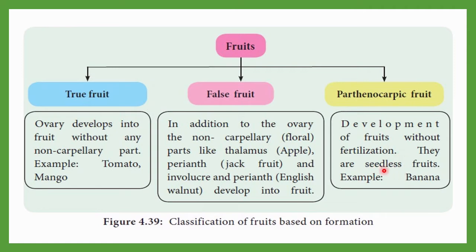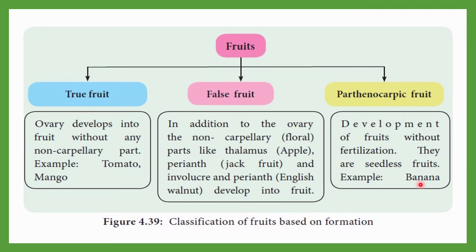This is a very important thing. You must remember parthenocarpic fruits are seedless fruits. Here you can understand that the fertilization event does not occur, and that's why a seedless fruit will be developed, because seeds are the result of fertilization. So this example includes banana.